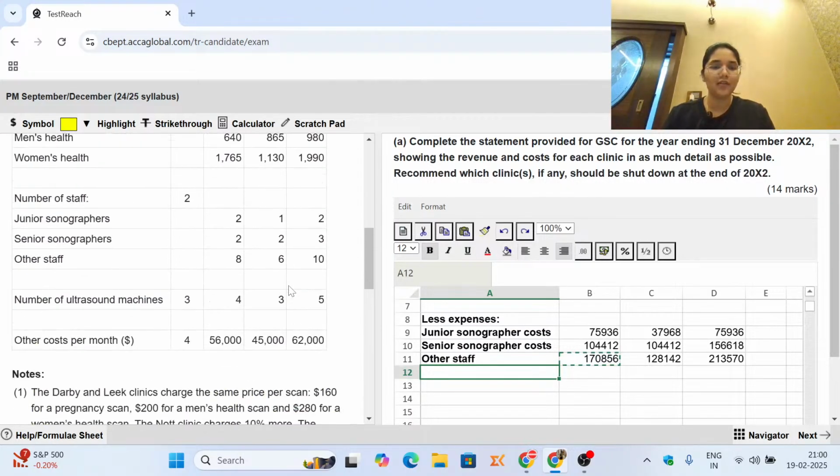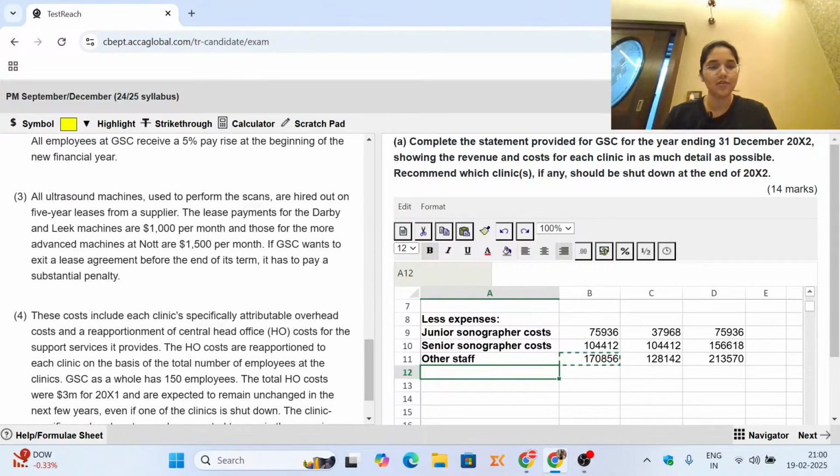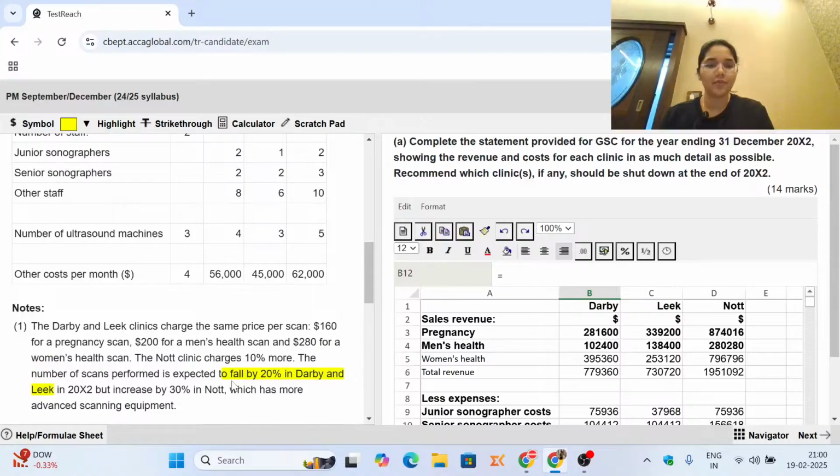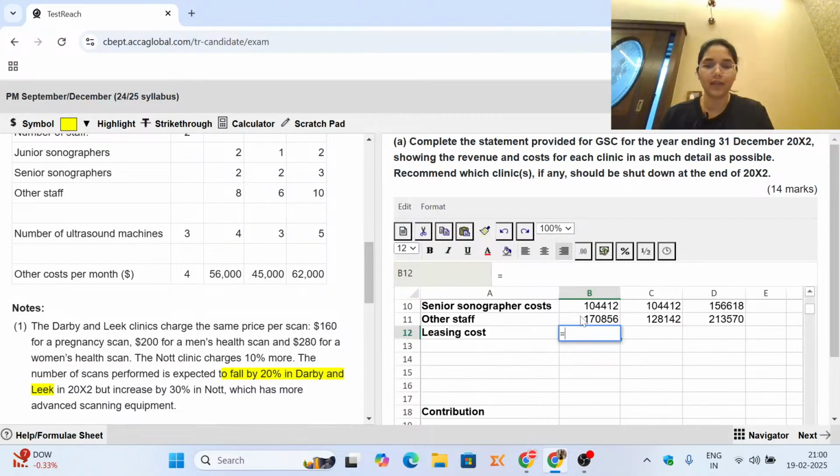Then let's check about note number 3. So note number 3 is with respect to the number of ultrasound machines. So you have 4, 3 and 5 machines respectively, and the leasing cost is also given to us. So let's find out the leasing cost. Leasing cost is, firstly take the number of machines. So the number of machines is 4 given to us.